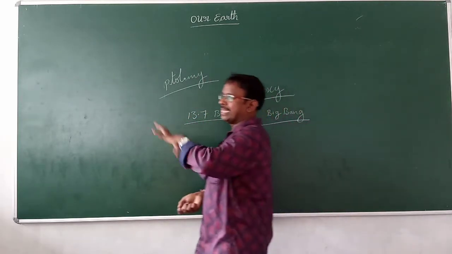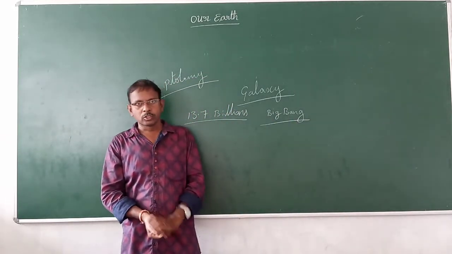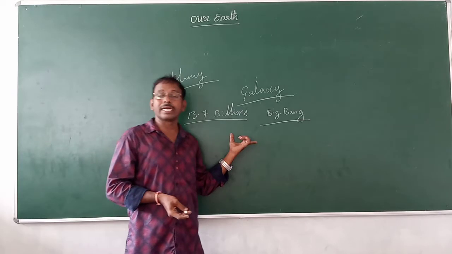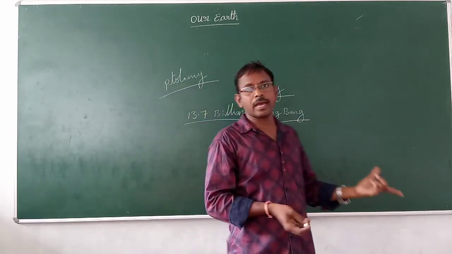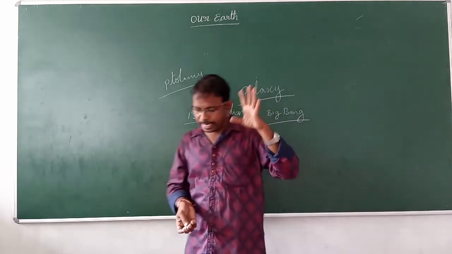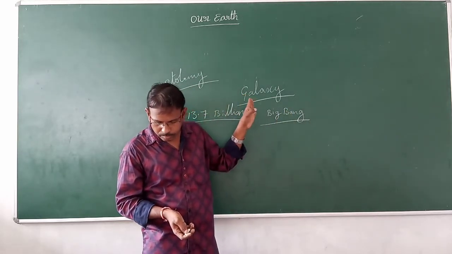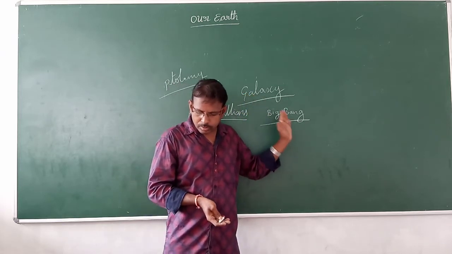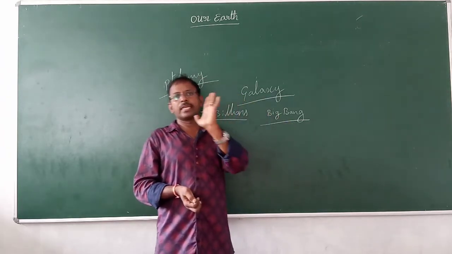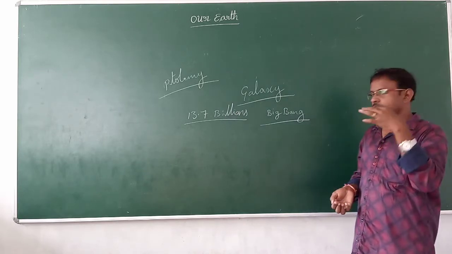They have done many experiments about the Earth. Lastly, they have declared that 13.7 billion years ago our universe started.